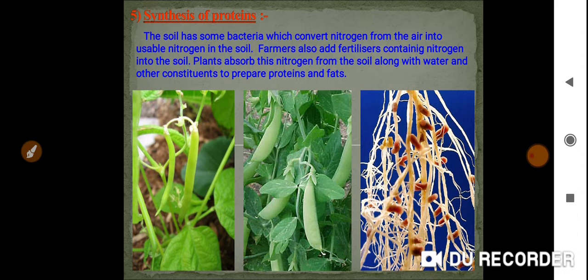Are you getting my point? The bacteria play a very important role here. The plant gives shelter on its root, and the bacteria convert nitrogen into nitrates, and in the form of solubility, the nitrates are converted into soluble form, mixed with water, and with the help of the xylem vessels moved to all parts of the body of the plant. In this way this will work.